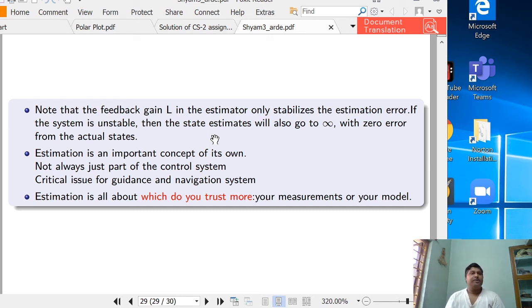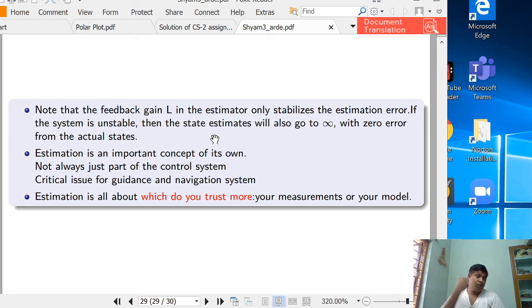Estimation is an important concept of its own, because it is not always just part of the control system; it is not like you always have to use the estimation for control purposes. Independently, for guidance and navigation also, estimation is important, and estimation is all about which you trust more, your measurements or your model. To build the observer you have to depend on the model information A, B, C. If these three things are not known, then this Luenberger observer is not possible to implement.